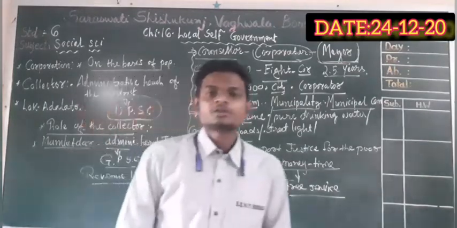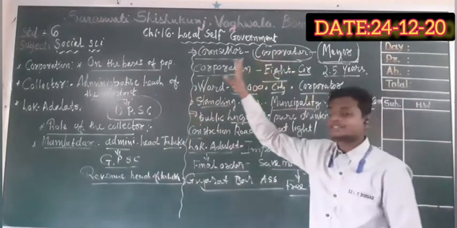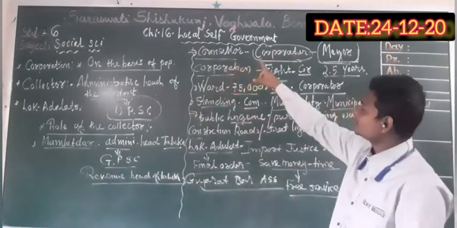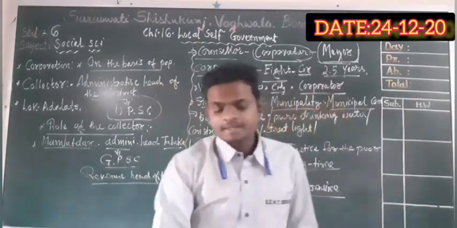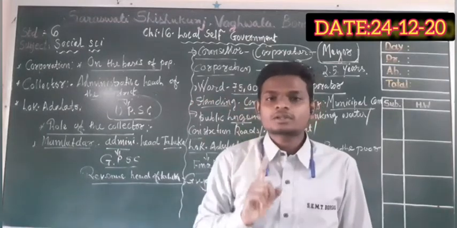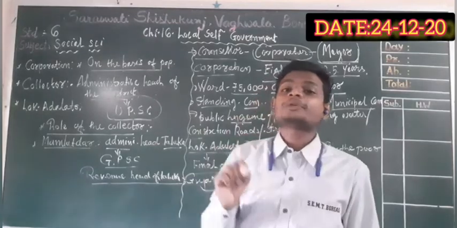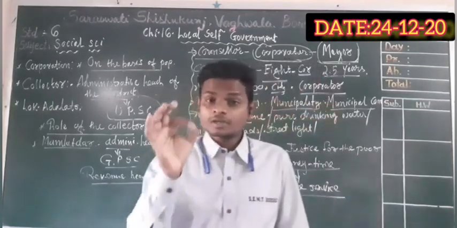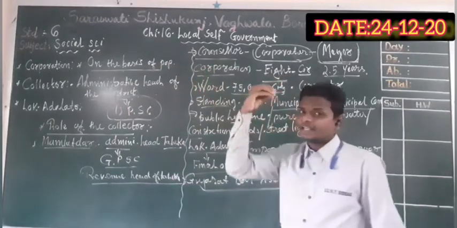So dear students, these are the main topics of this last chapter, number 16. We have already completed two main parts about the function of the Gram Panchayat, the works and administration, and the administrative system of the Taluka Panchayat, its work and function. And the last part is very important and very easy to understand.